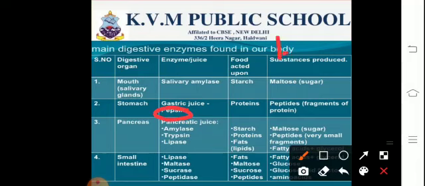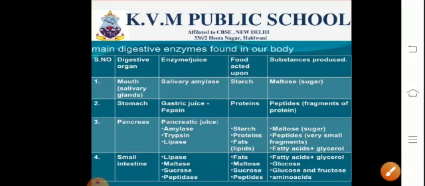Hydrochloric acid in the stomach will help to create a pH of 2.2, which is highly acidic, but it is required for the activity of the enzyme pepsin. Now this acid produced in the stomach can rupture the wall of the stomach and therefore it is lined with mucus so as to prevent rupturing of the inner walls of the stomach,